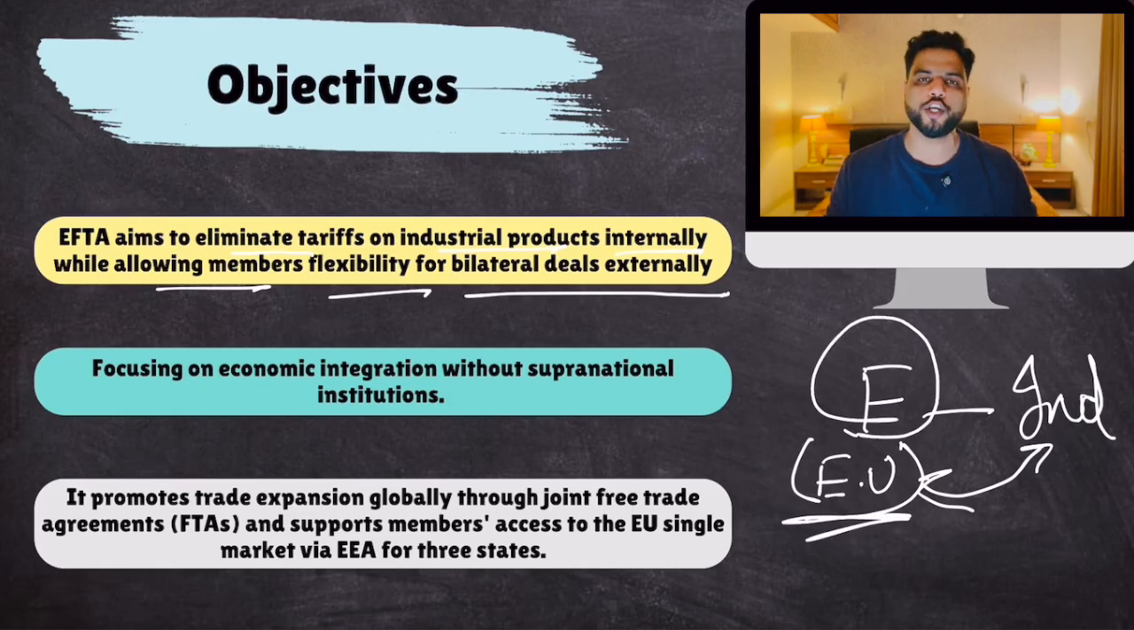You have to negotiate your trade deals with others as part of the European Union. But in EFTA, member countries can negotiate bilateral trade deals with others. No other EFTA country would force anything on them. It focuses on economic integration without supranational institutions. So basically, they didn't want to create a supranational institution.